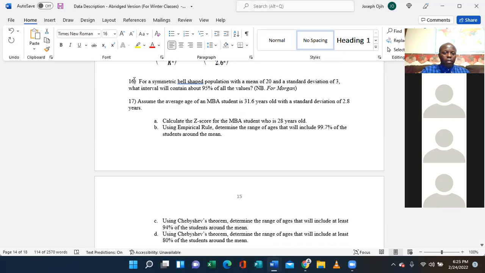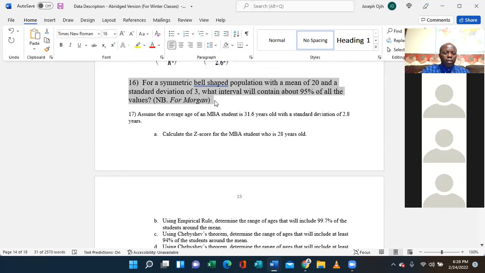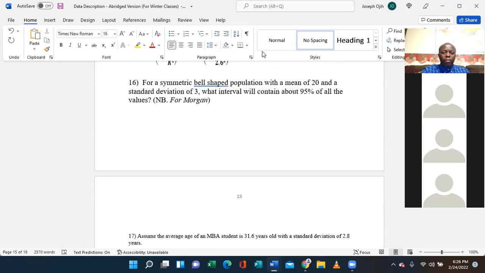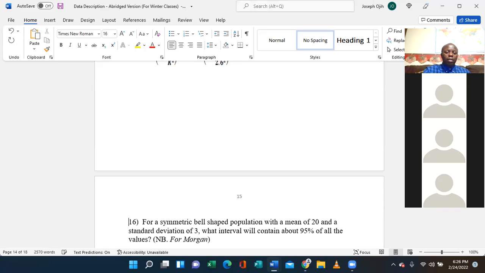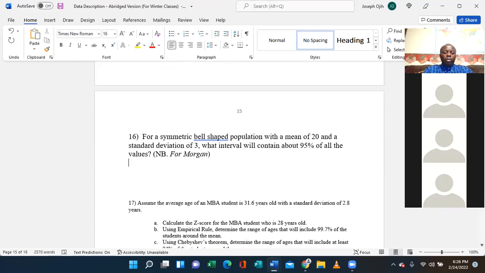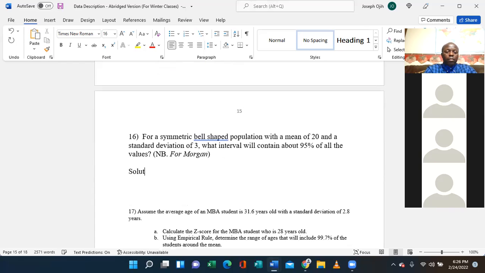Question 16. It says here, for a bell-shaped population with a mean of 20 and a standard deviation of 3, what is the interval that contains 95% of all values? This is how you will see it on your homework and probably in your tests. What is the interval that contains 95%? Solution.